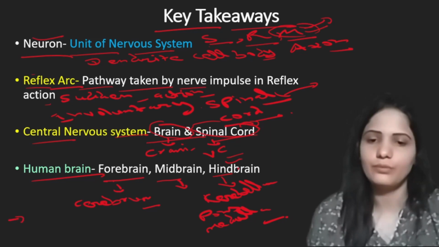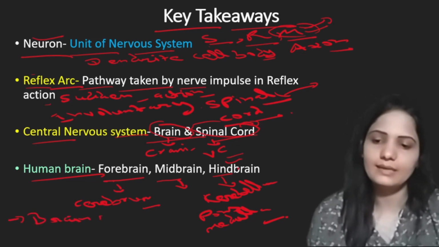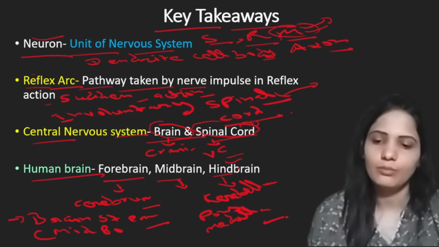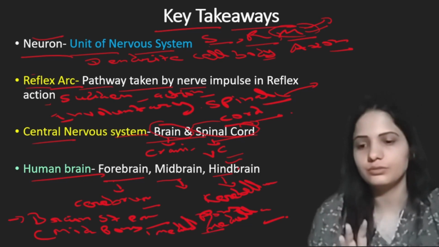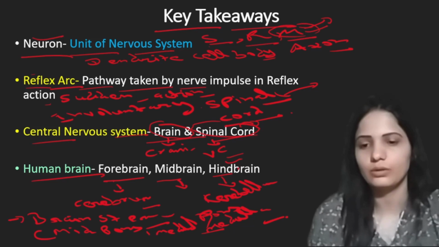Here one important point is brain stem. Brain stem is the midbrain, pons, and medulla part. Midbrain, pons, and medulla will constitute the brainstem. Okay, this is clear now. You have to remember these things.